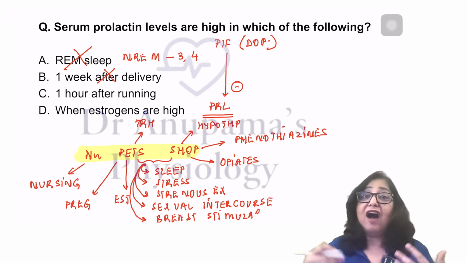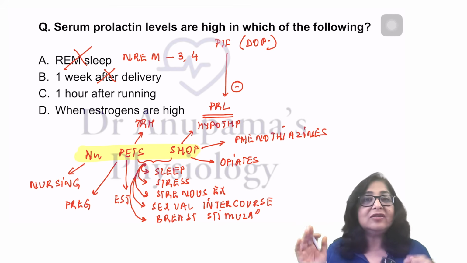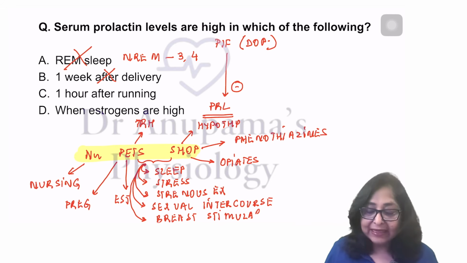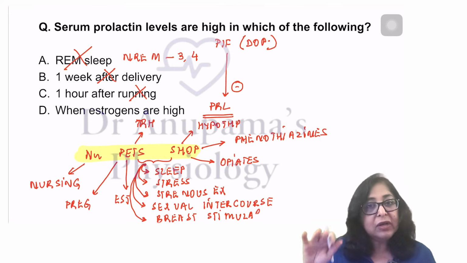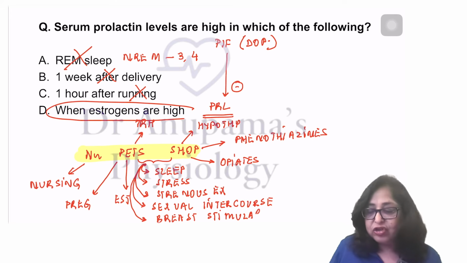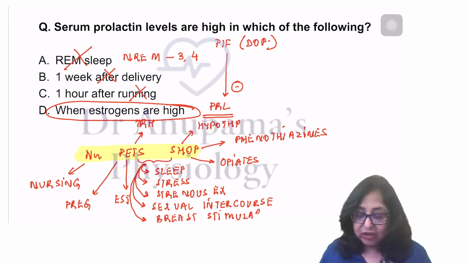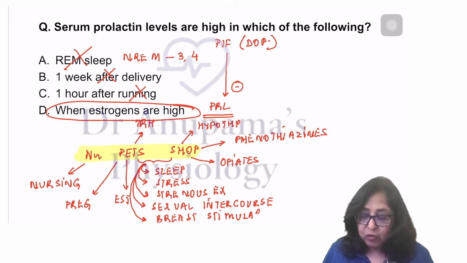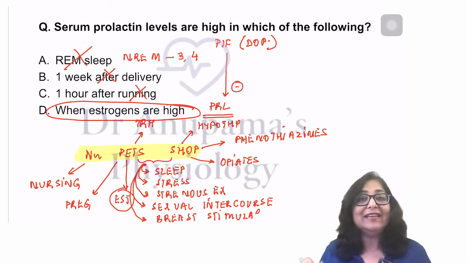One hour after running? During strenuous exercise, yes, there is an increase in prolactin, but one hour after running, we expect the prolactin levels to fall. So my answer becomes when estrogens are high. I've just told you, New Pets Shop, the E stands for estrogen.